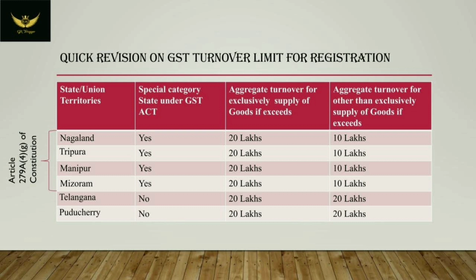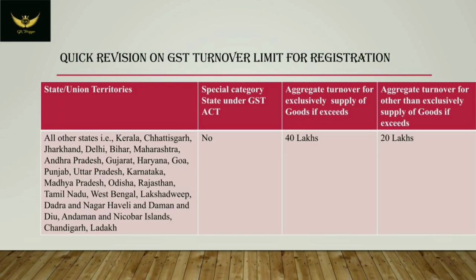11 states have been classified under special category states as per Article 279A, Clause 4, Subclause G of the Constitution. However, in GST, only 4 states have been classified under special category states and the turnover is fixed based on this category. You can go through the list of the states and the respective turnover they have chosen for exclusively supply of goods and the turnover limit for other than exclusively supply of goods. For all other states, the aggregate turnover limit for exclusively supply of goods is 40 lakhs and for other than exclusively supply of goods it is 20 lakhs. You can go through the list of the states who have chosen this turnover.